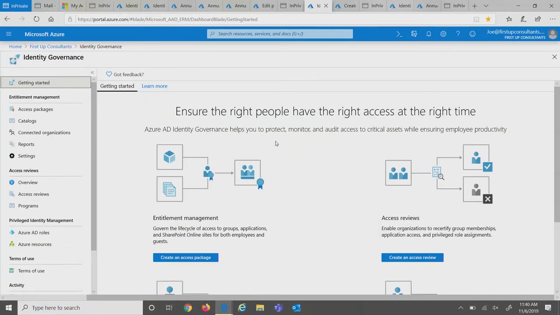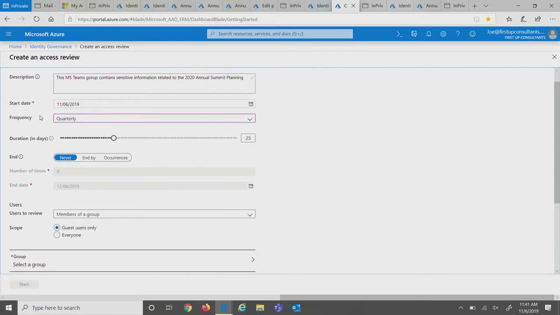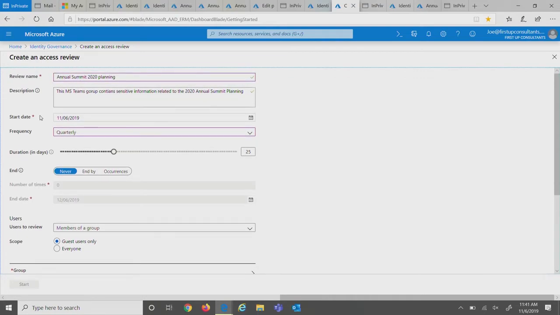Awesome. So I'm jumping back into the identity governance blade, and I'm going to go ahead and click on access reviews, or create an access review rather. So here we have an access review form. You can go ahead and give it a review name, a description, and a start date. So once this start date takes place, a campaign is going to get triggered.